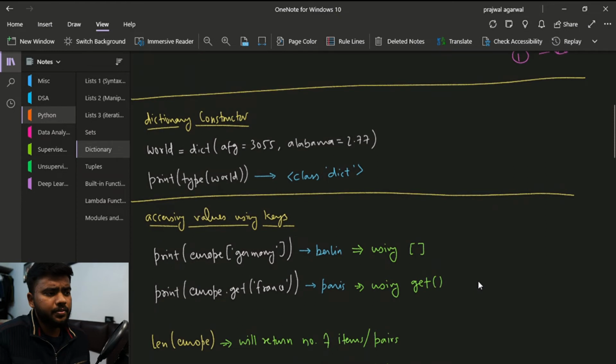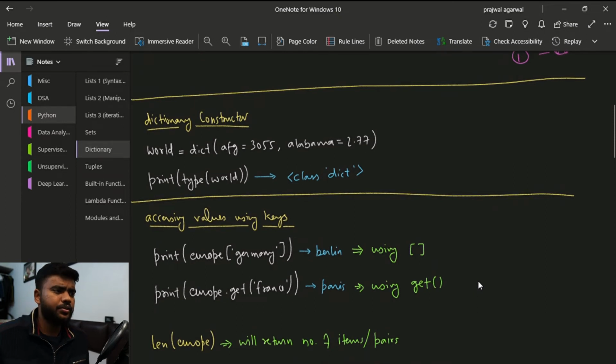There is another way to specify a dictionary. Another way to initialize a dictionary is to use the dictionary constructor. You can have a variable name, and after that you can use the keyword dict. After that you can specify key value pairs using the equal to sign instead of colon.